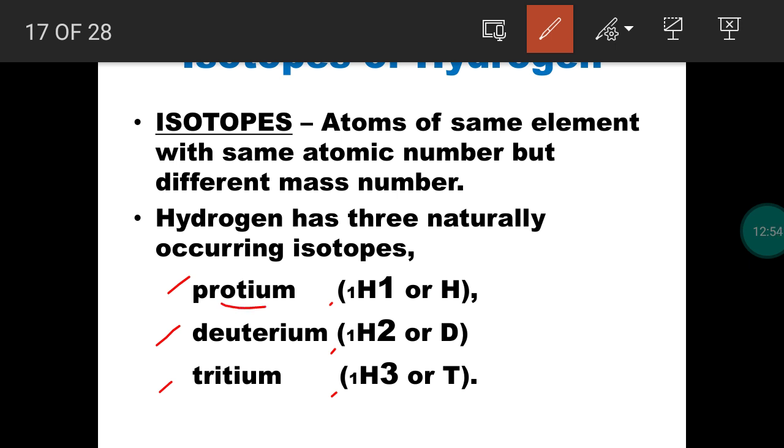So when you take hydrogen, three common isotopes are available. One is protium, another one is deuterium, third one is tritium. All the isotopes have the same atomic number but different mass number. When you take protium, it has no neutrons, but deuterium has one neutron, tritium has two neutrons. Okay, number of neutrons changes, mass number will also be changed.